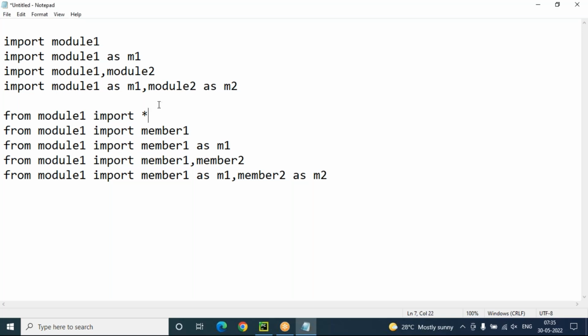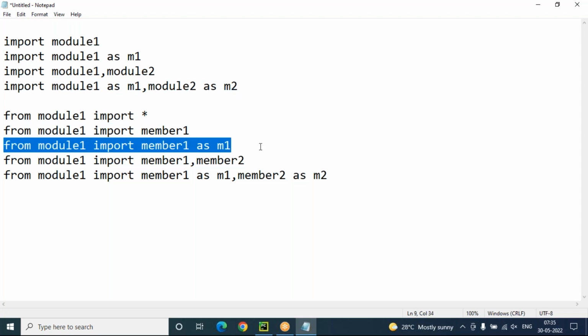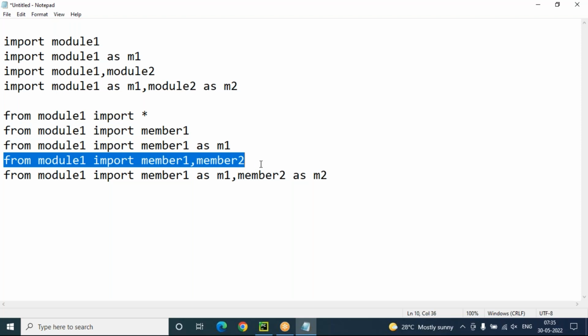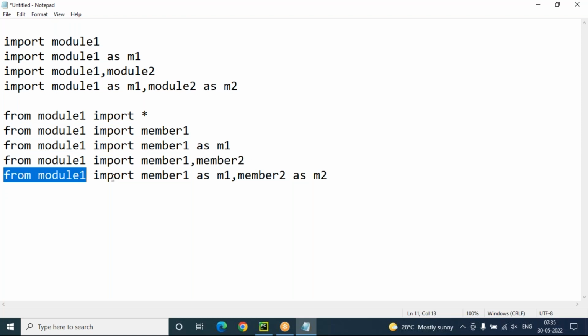Now these are the options available. You can see many ways you can import the module. Import module one directly. Import module one as M1. This is the alias name of this module. Import module one, module two. Import module one as M1, module two as M2. From module one import star. From module one import member one. From module one import member one as M1. From module one import member one, member two, multiple members. From module one import member one as M1, member two as M2, like this. So these options are available. You can use these options here.